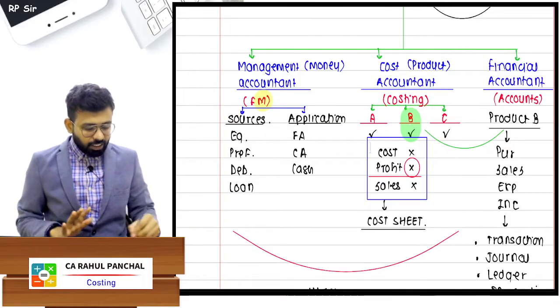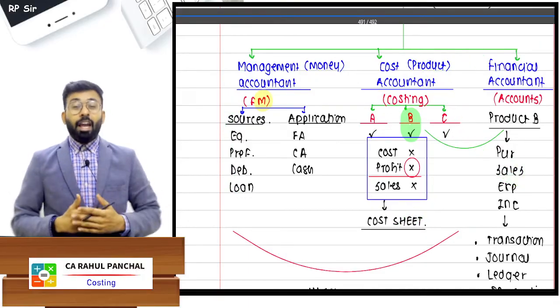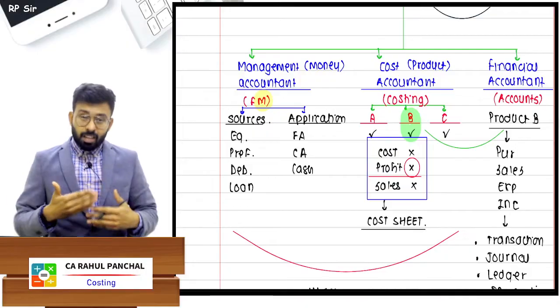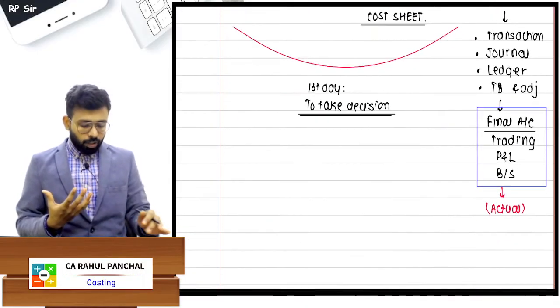Once the decisions are taken on the very first day, then actual production will happen, and once the actual production happens, you will record the entries during the year, and at the end you will prepare a final account, which is done by the financial accountant.